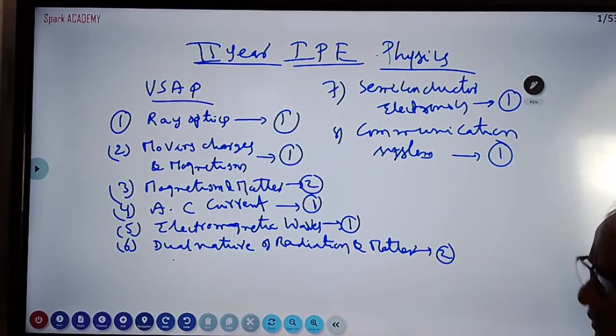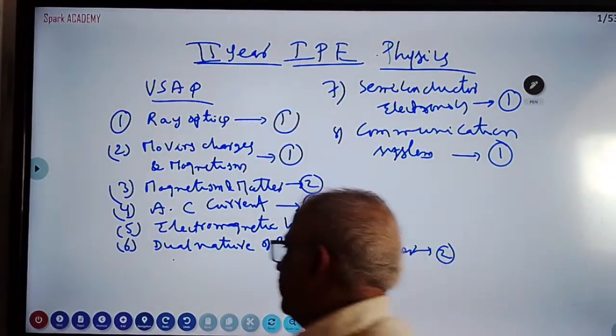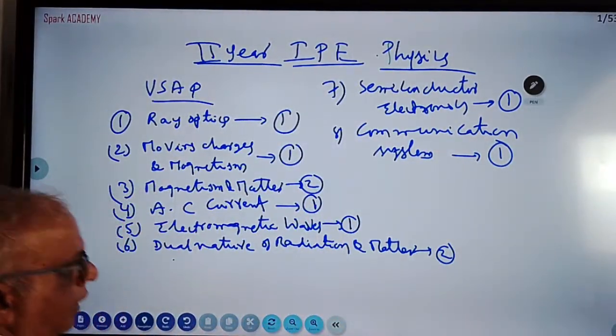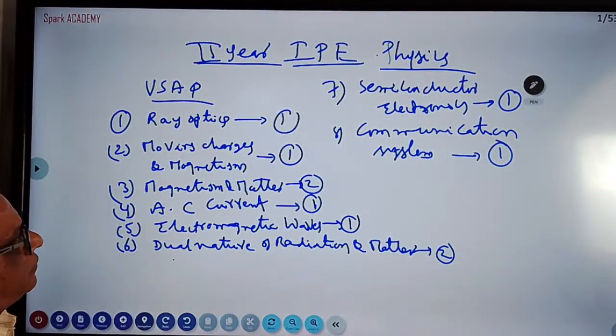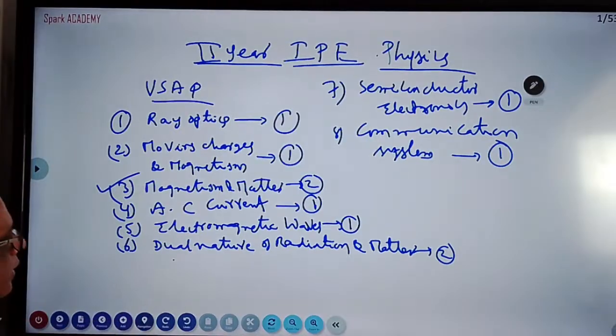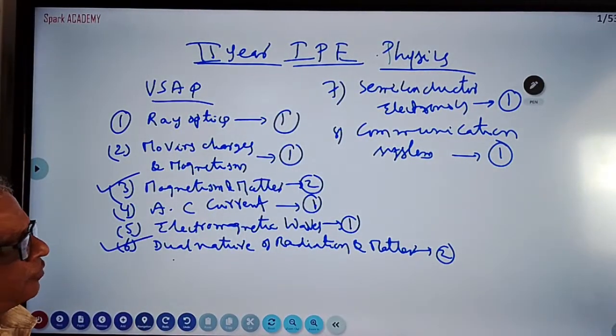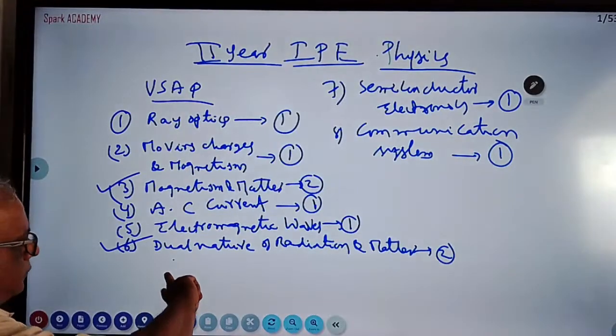So first we'll start with ray optics. In that, we are going to see the important main questions. These are the blueprint. More weightage is there for magnetism and matter, where 2 very short questions come. Dual nature also has 2 very short questions. 2 into 2, 4, or 8. Okay, students.